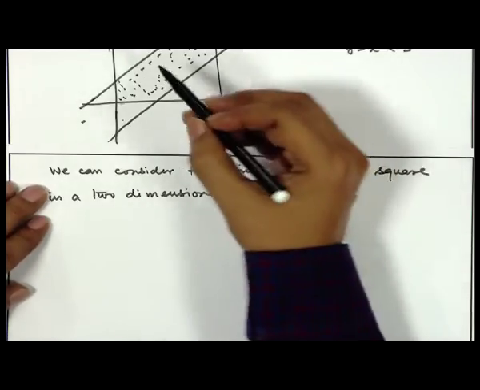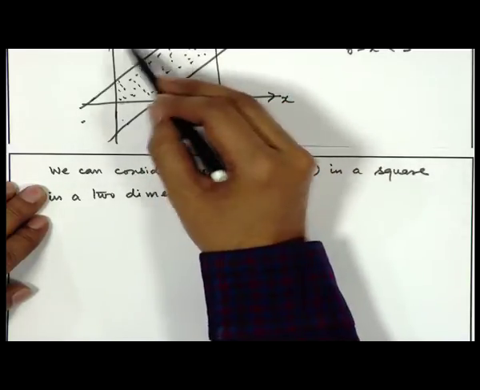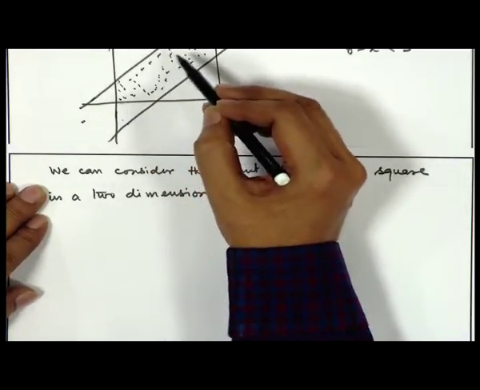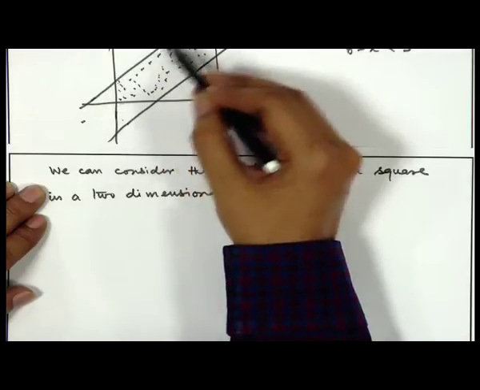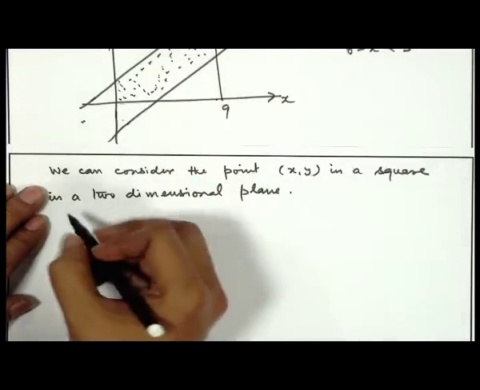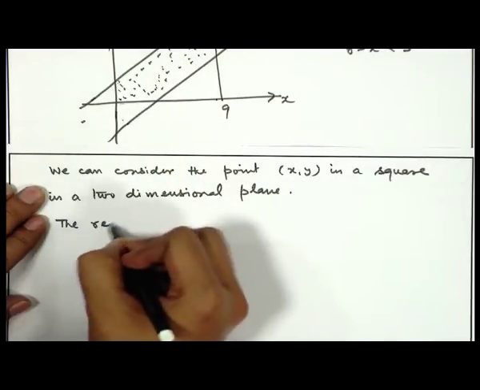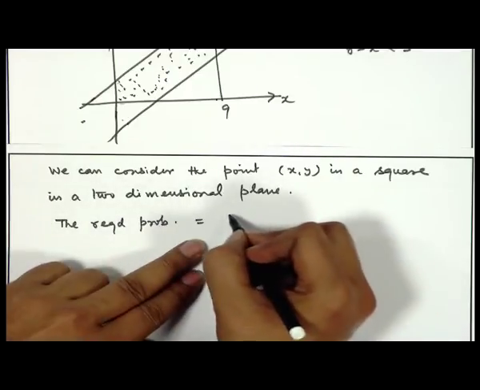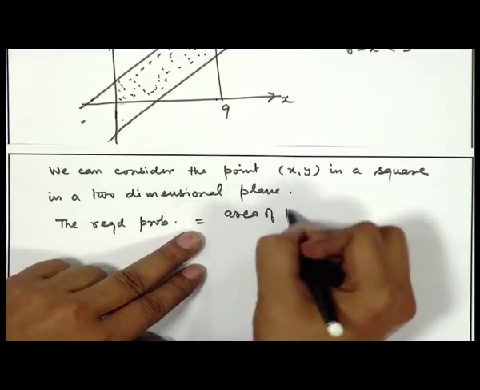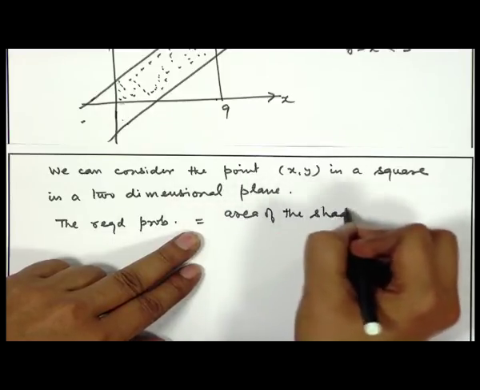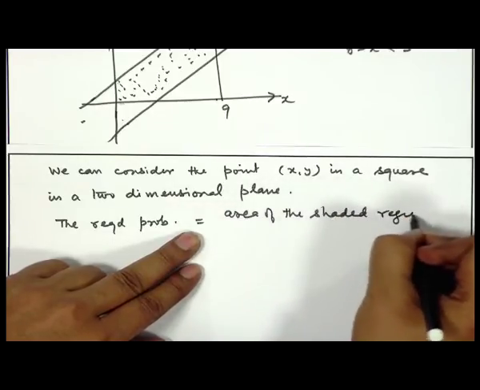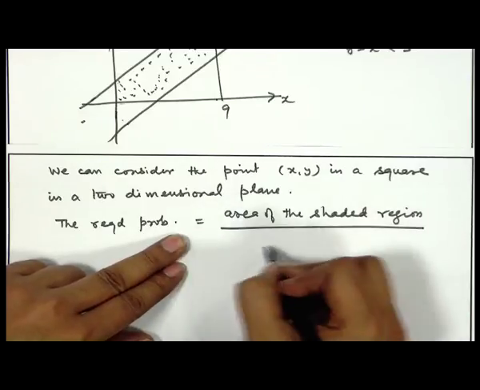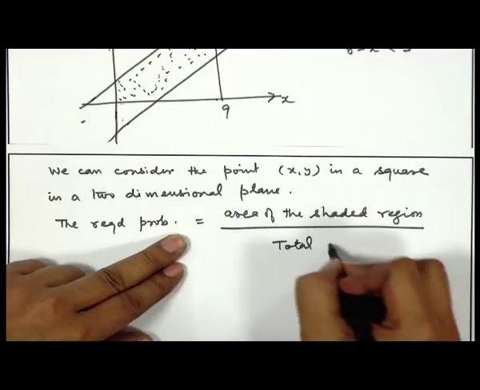So, this entire area is 9 into 9, that is 81 square centimeter, and the shaded area is the required area. The required probability is equal to area of the shaded region divided by total area.